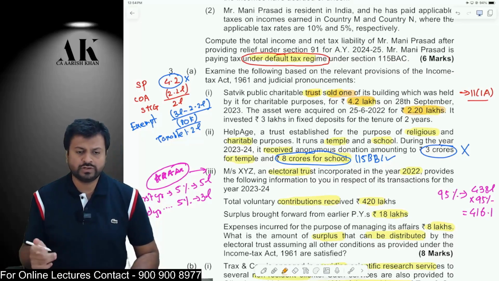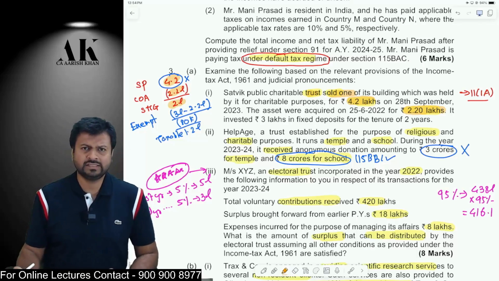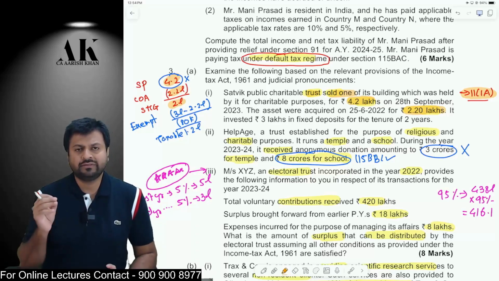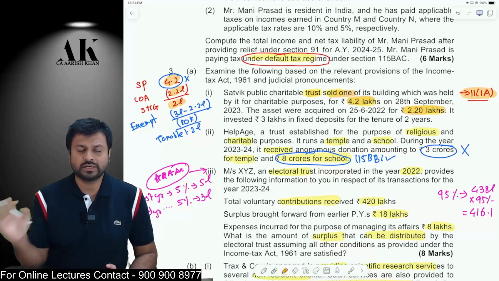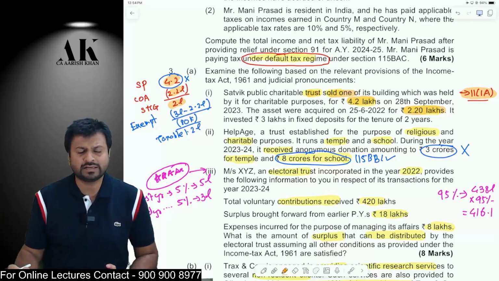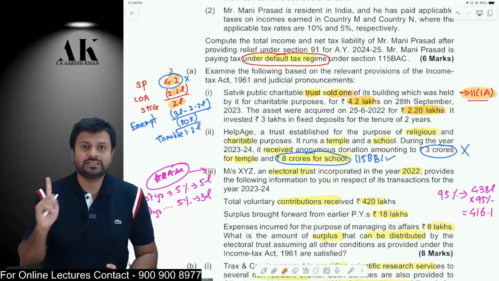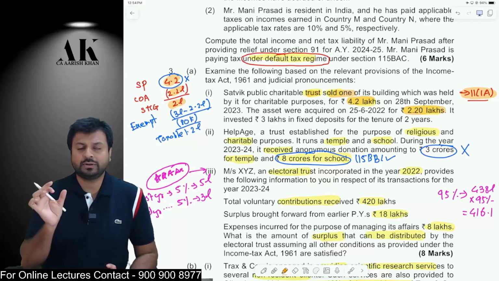If a building is sold within 24 months, 4.2 lakhs minus 2.2 lakhs, 2 lakhs will be STCG. Now for a trust, there is an exemption under section 11(1A) to save capital gains. So what is the exemption? The exemption says that whatever is the net consideration, you have to invest in the new asset. The net consideration is 4.2 lakhs. If you invest that in the new asset, your entire capital gains will be exempt. But if you don't invest the entire amount in the new asset, then only a proportionate capital gain will be exempt.